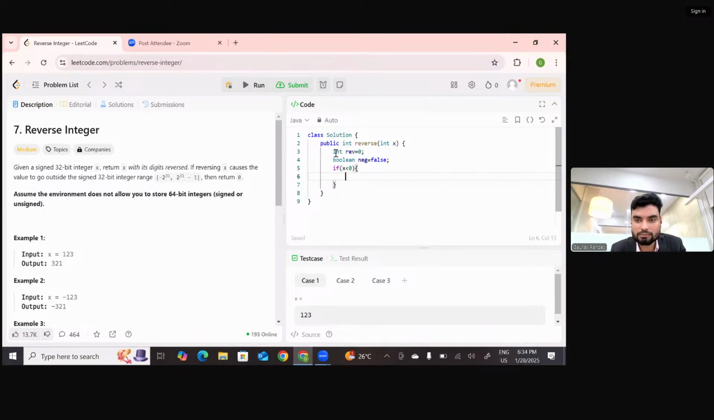Sorry, negative equals true, because this is storing the result, right? So that will become true. Again, we have said the number is negative when the value of x is less than 0. So now we have to convert the number to positive, because for writing the logic of reversal we need a positive number. So now here we'll do x